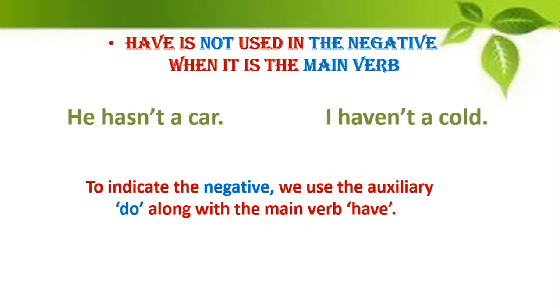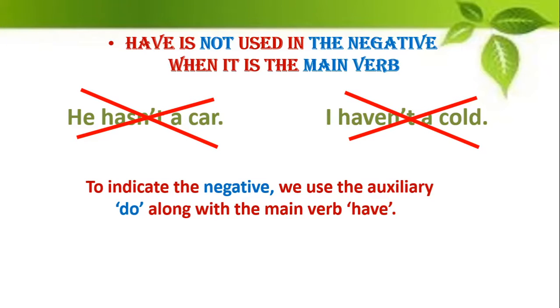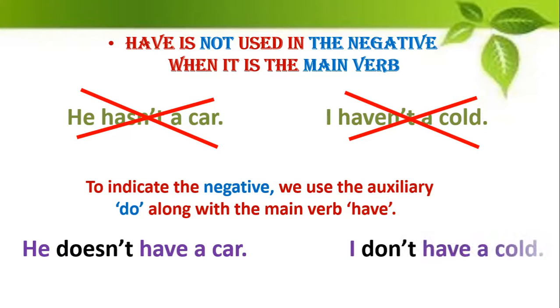Then what do we do? We always add the auxiliary do along with it to make it negative. See, he does not have a car, or I don't have a cold. So doesn't here means does not, and have. Don't means do not, and then you say have.